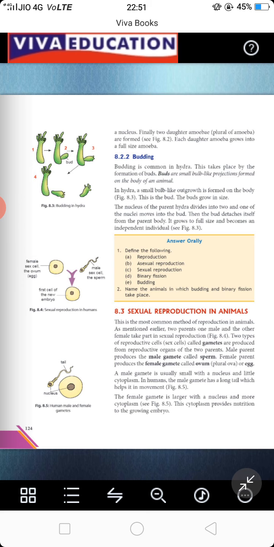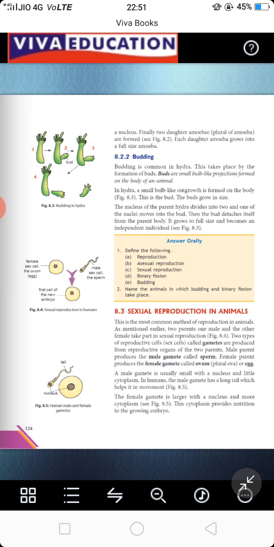Then your next is budding, which is taking place in hydra. In the case of hydra, also one parent was involved. Now there is an example of sexual reproduction in animals. This is the most common method of reproduction in animals. As mentioned earlier, two parents are involved, one is male and another one is female.